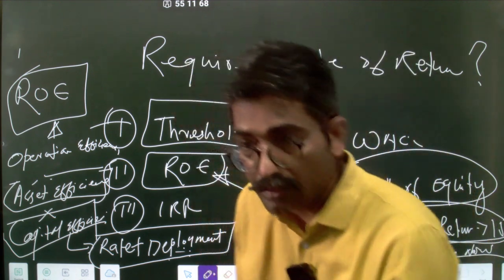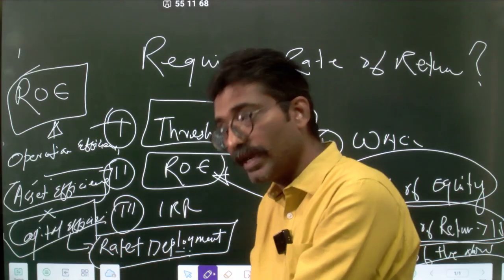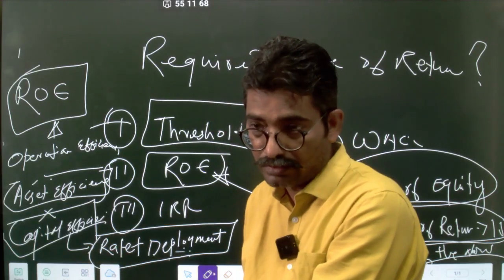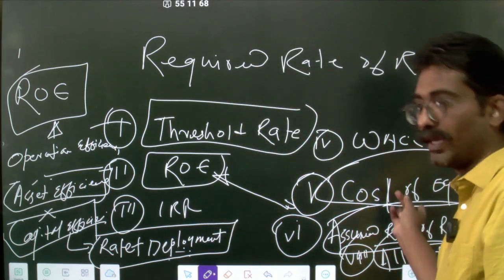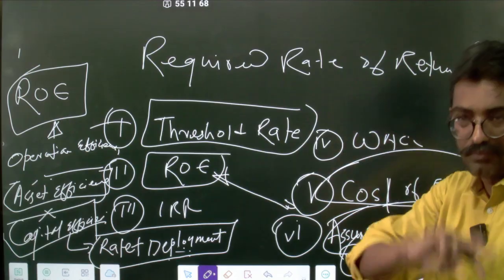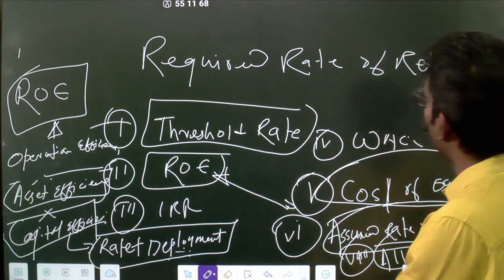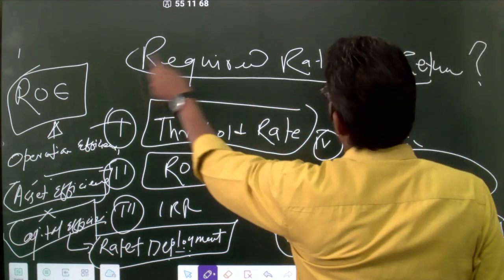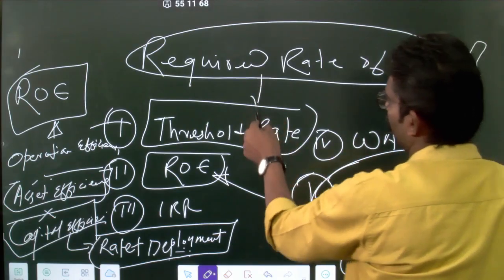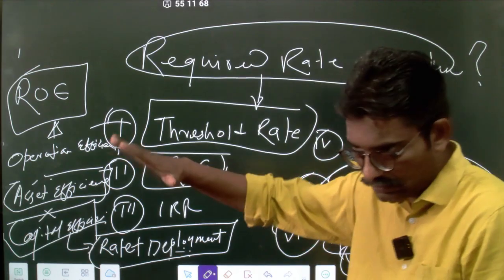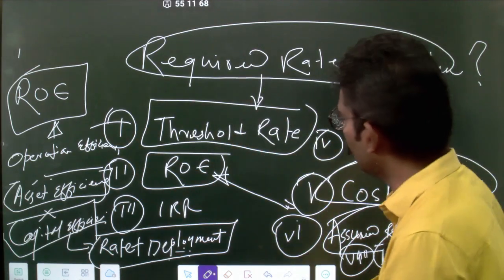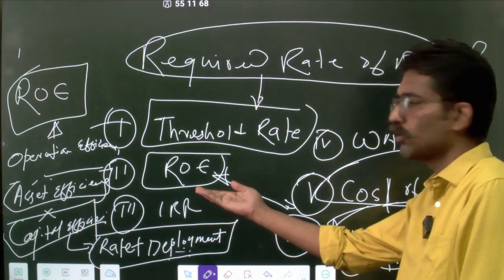For someone, it is a return. For the guy who has to pay it, in the form of a dividend or in the form of net profit, it will be known as cost of equity. You just flip the coin. For someone it is a return, for someone it is the cost of equity. So I can ask for either the threshold rate, which can be an assumed rate or based on my project team's requirement, their Excel sheets, or it could be the return on equity.